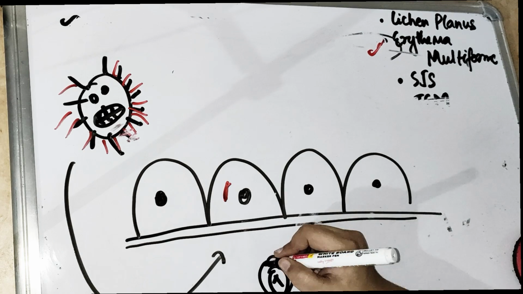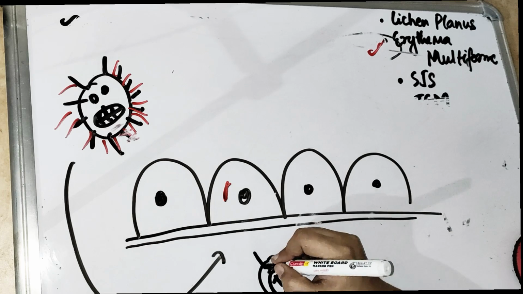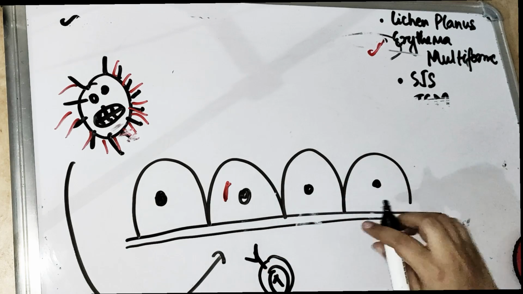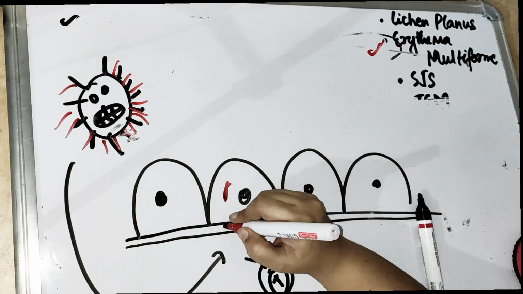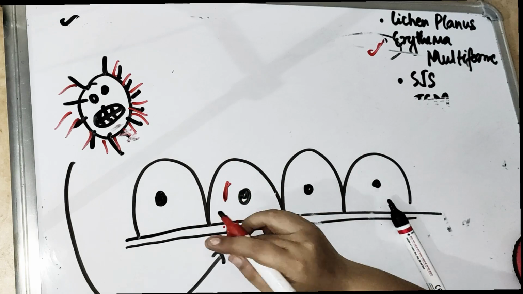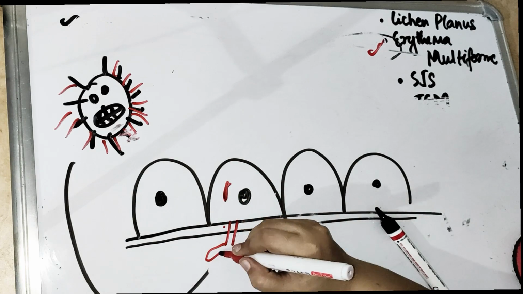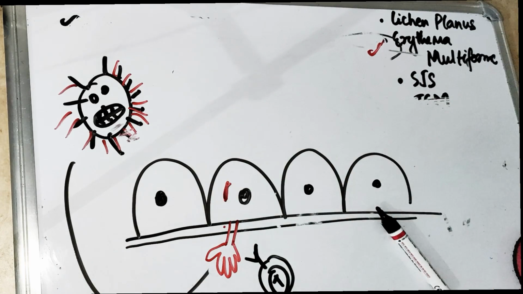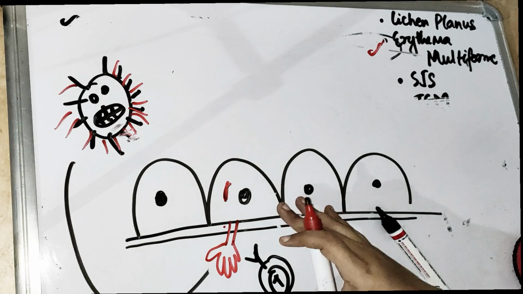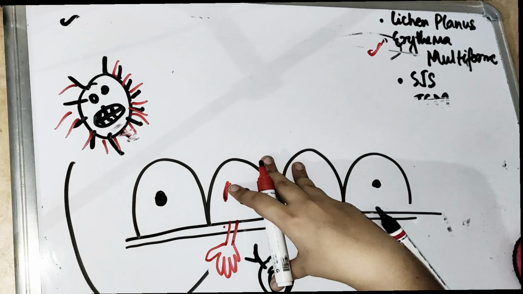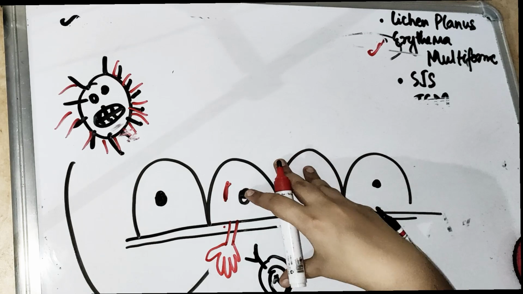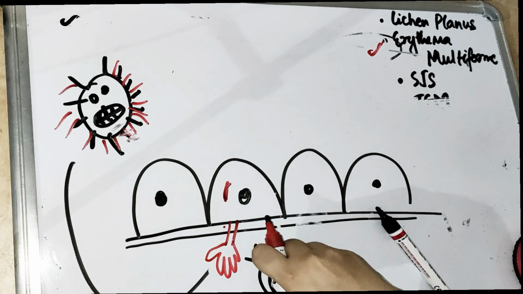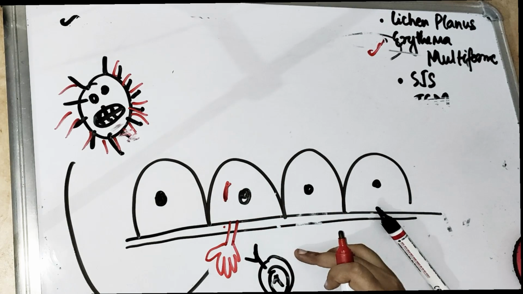When these T cells come, these keratinocytes present themselves as antigen presenting cells. They wave it and call the T cells, T cells come, T cells come. So these keratinocytes present the virus antigen to these CD8 T lymphocytes, right?